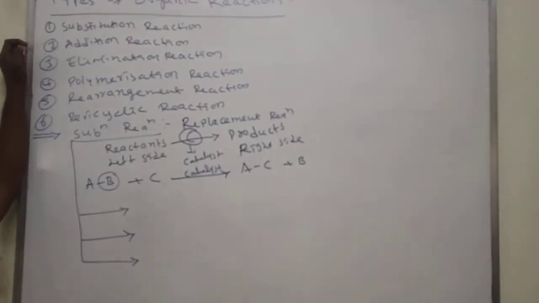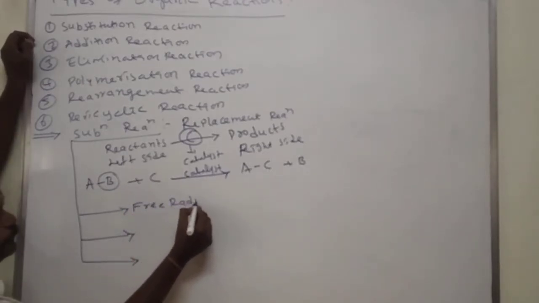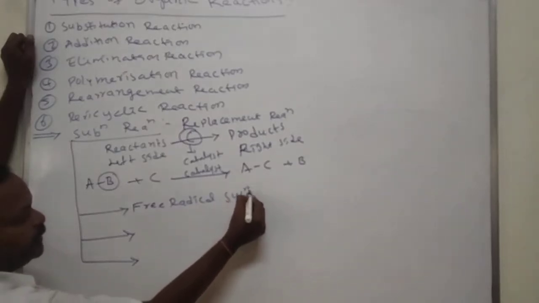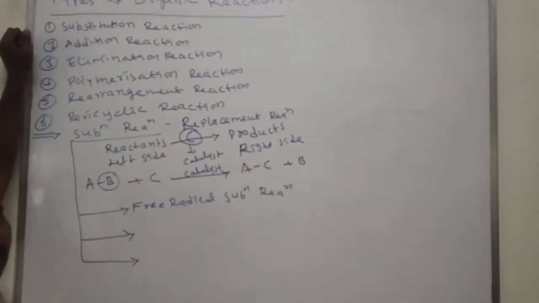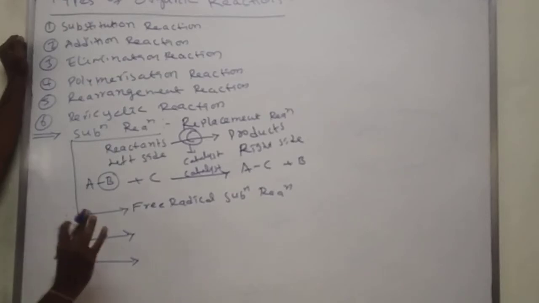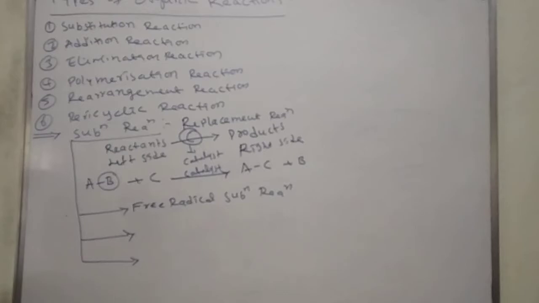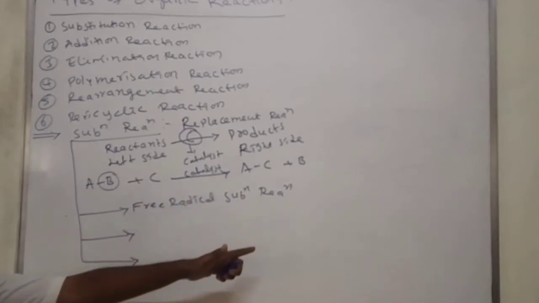If a substitution reaction is initiated by a free radical, we call it a free radical substitution reaction. What is a free radical? If any atom has a dot, we call it a free radical. If any substitution reaction is initiated, meaning started, by a free radical, such reactions we call free radical substitution reactions.